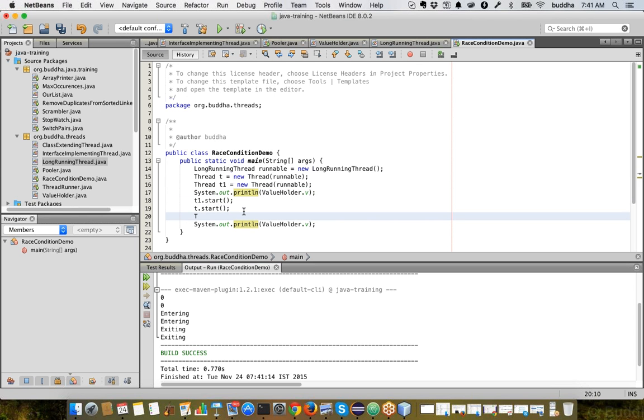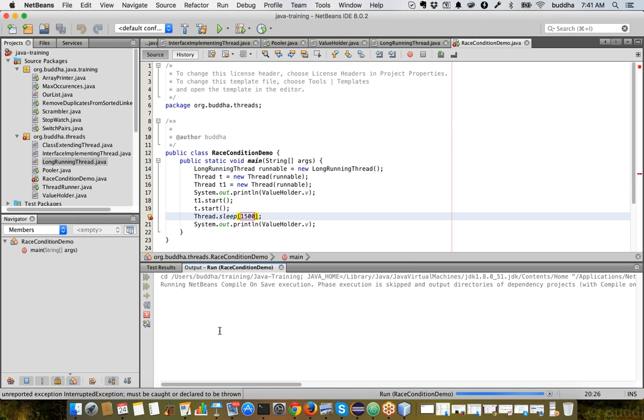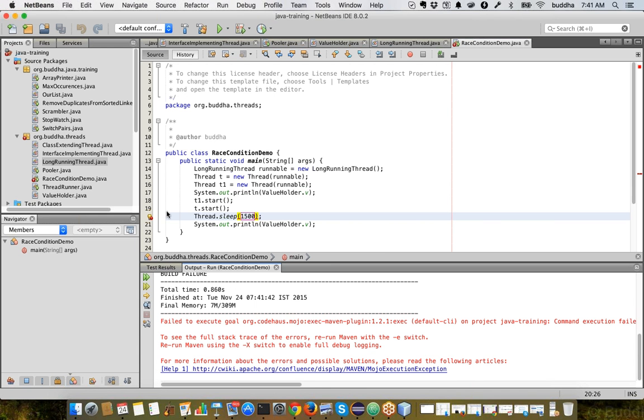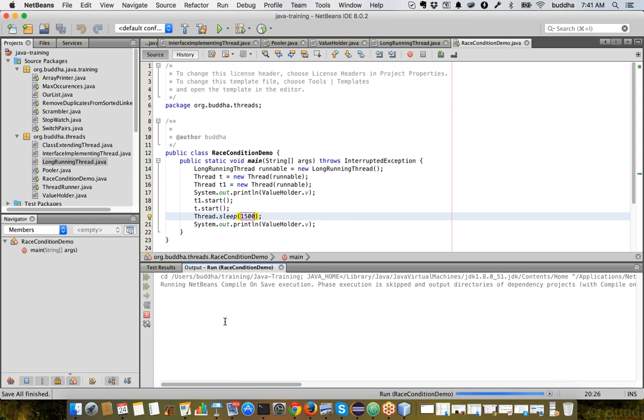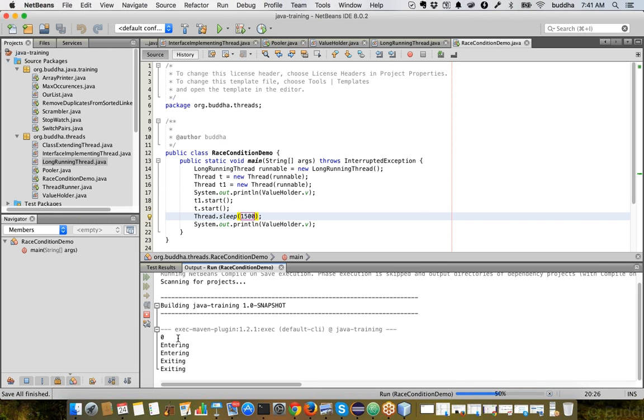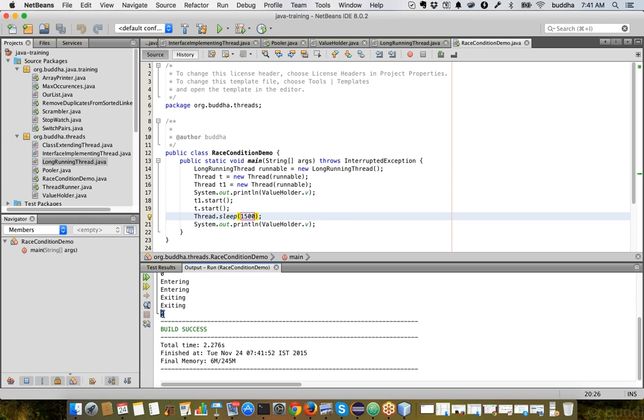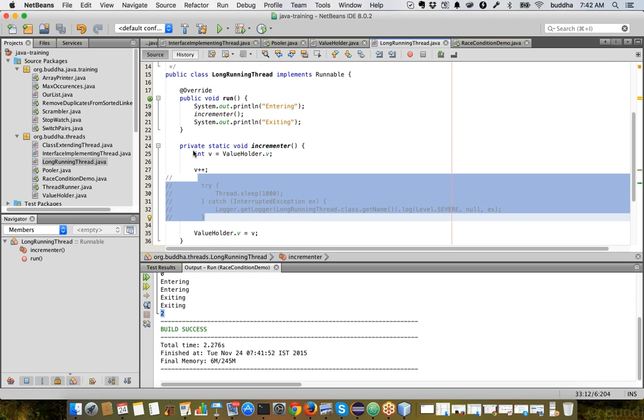So what shall we do is let's sleep for some time, say 1000 milliseconds, and now execute the same program. While the main thread is sleeping, the other threads will finish their execution. So finally, we got the value as 2. Now, because the multiple threads have not been switched, because this process happened so fast, there is no chance for synchronization issues or even the race condition.